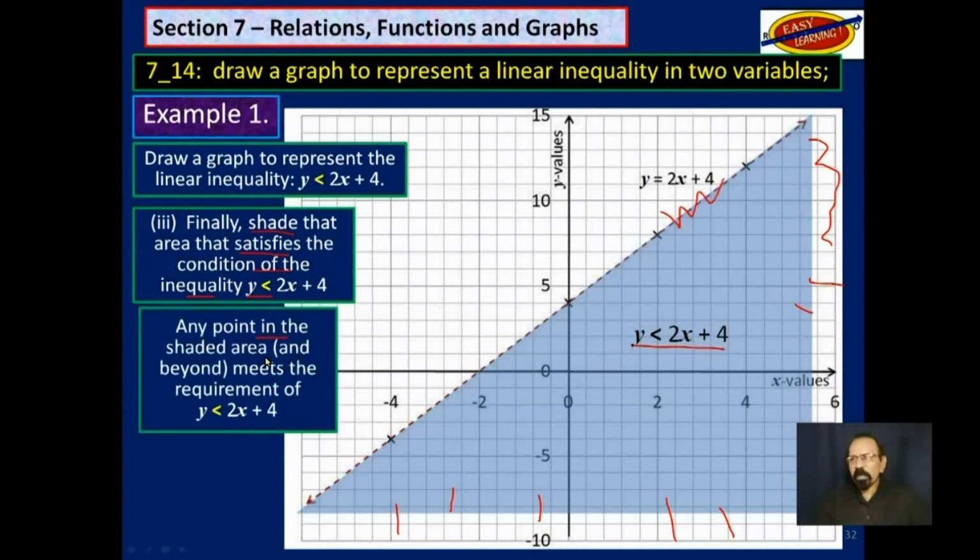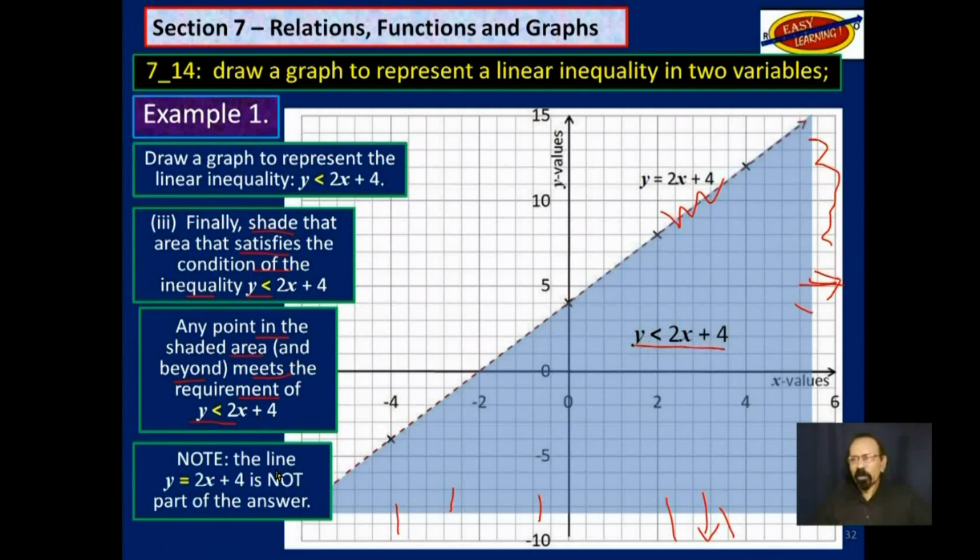Any point in the shaded area and beyond, as I said, this way or that way coming down here, meets the requirement of this inequality, y is less than 2x plus 4. So that is what we will do. Note the line itself, y is equal to 2x plus 4, is not part of the answer, and therefore it is in dashed or broken lines. Okay, that was example 1. So we have the principle that we will use for all the others.